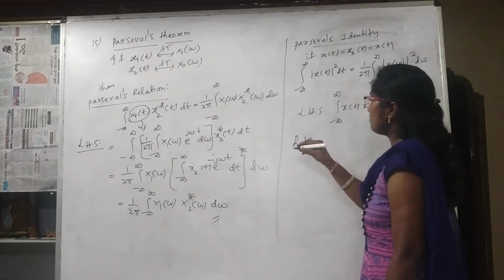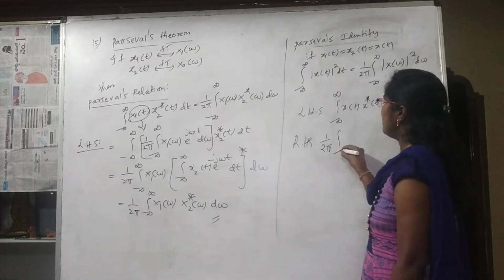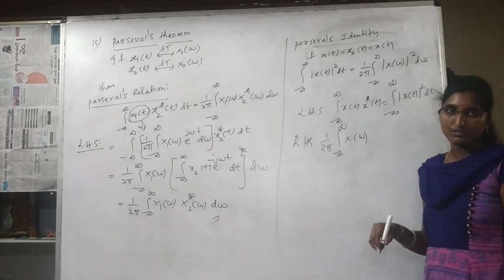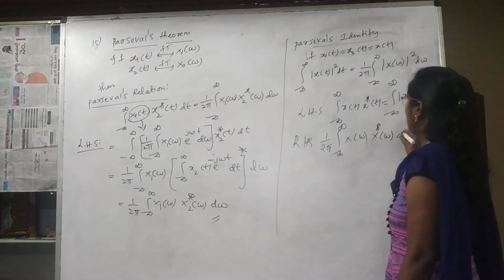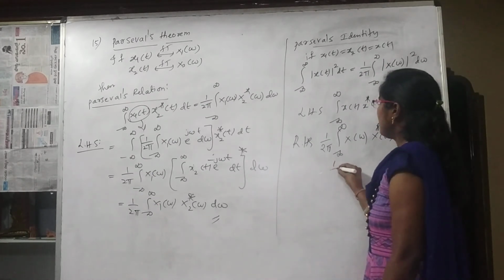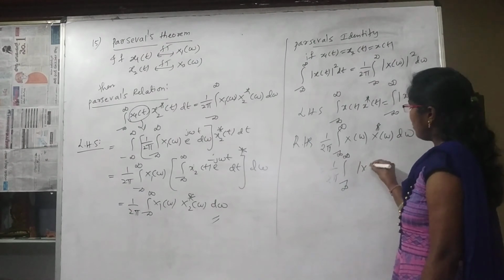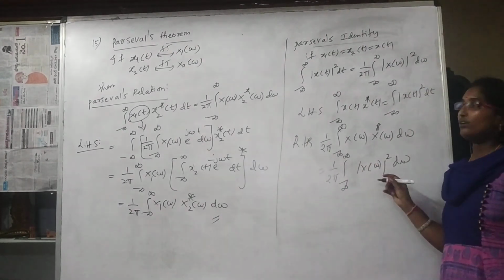Now the RHS will be 1 by 2 pi integral minus infinity. Both are the same, so their Fourier transforms are also the same, x of omega, and this side also x of omega d omega. That is 1 by 2 pi integral minus infinity to infinity mod x of omega whole square d omega, which is Parseval's identity.